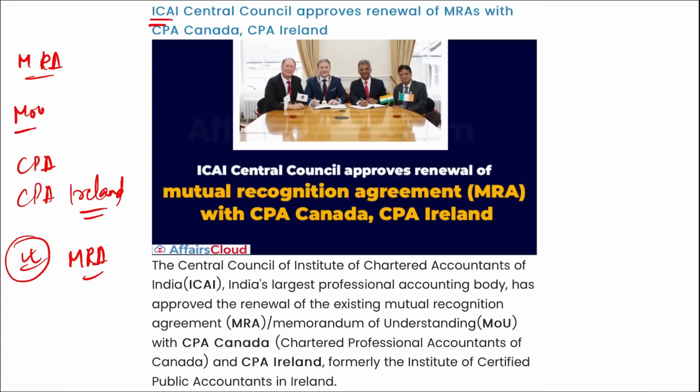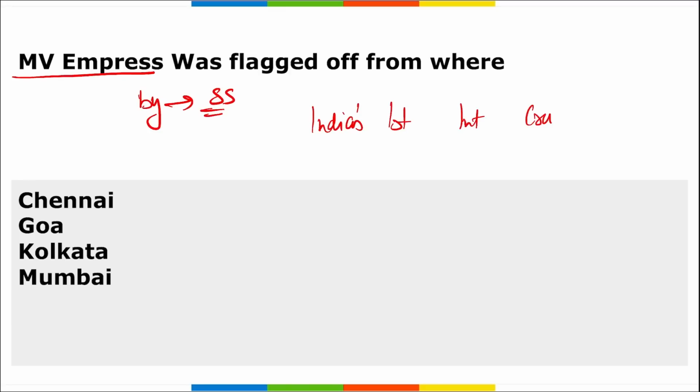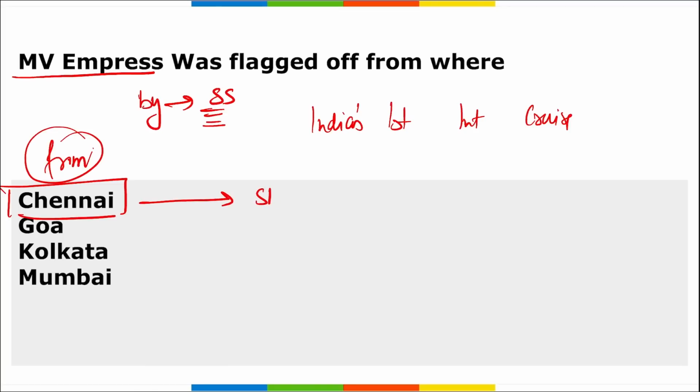Correct? Next is MV Empress. This was flagged off from where? First of all, remember MV Empress. This MV Empress was flagged off by whom? By Sarbananda Sonowal ji, right? This is India's first international cruise. I repeat, this is India's first international cruise. This was flagged off by Sarbananda Sonowal, and this was flagged off from, if asked, Chennai, Tamil Nadu. Right? This will be going from Chennai to Sri Lanka.